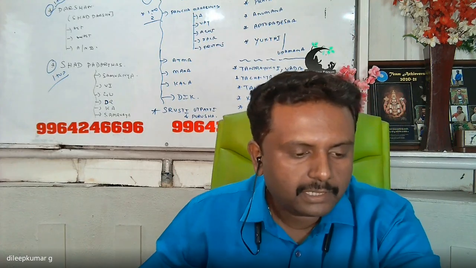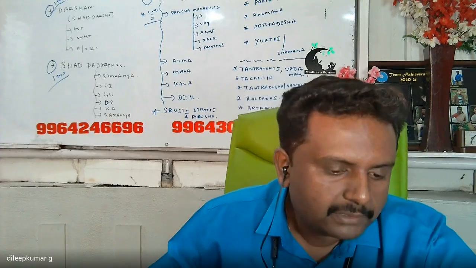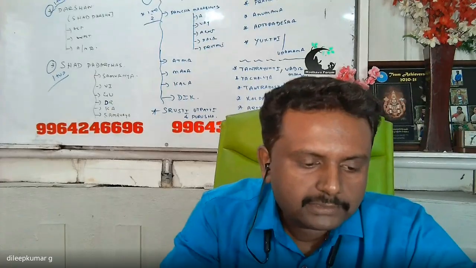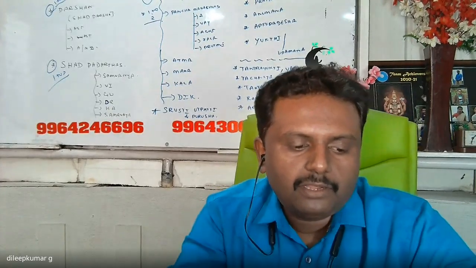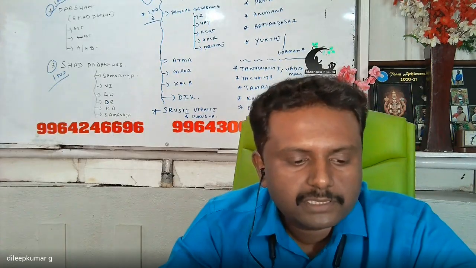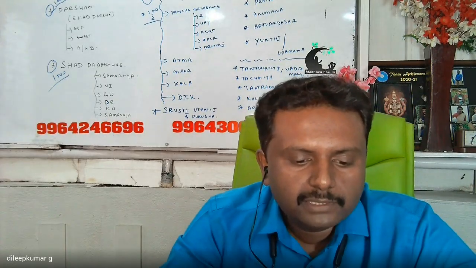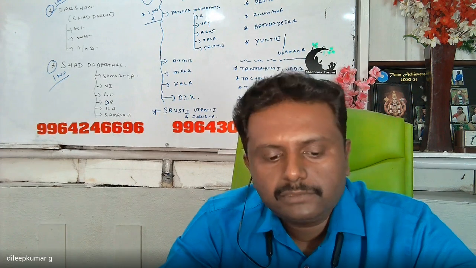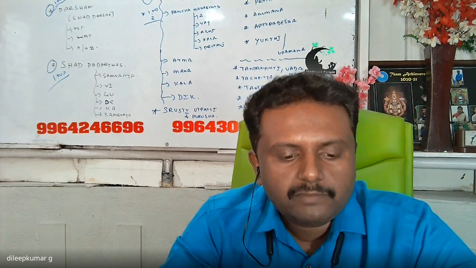Chitta Vrittis according to Yoga are five. So for PGT purpose, what they will ask in yoga is how many chitta vrittis are there, how many chitta bhumikas are there, pancha klesha. Okay, chitta vrittis are five in number. So pramana, viparyaya, vikalpa, nidra, and smriti. You can write it down. Chitta vrittis are five in number.